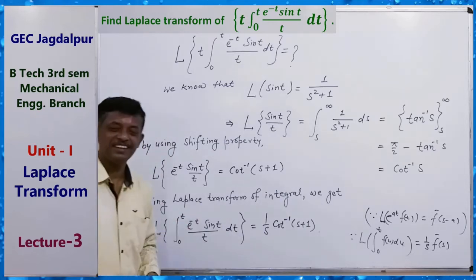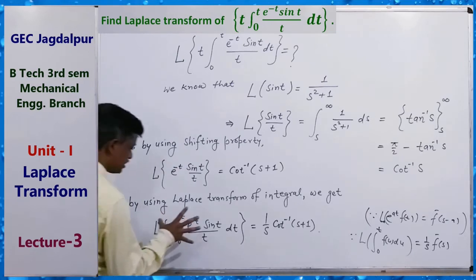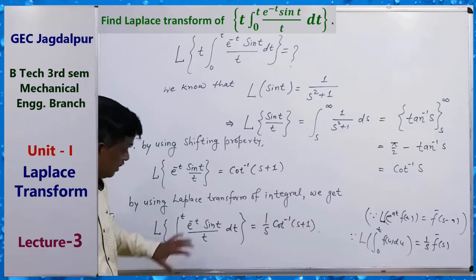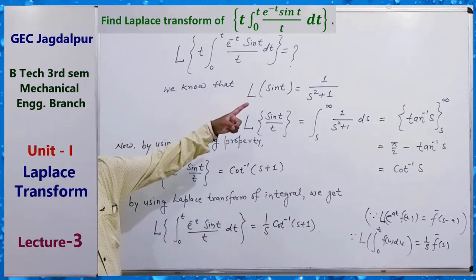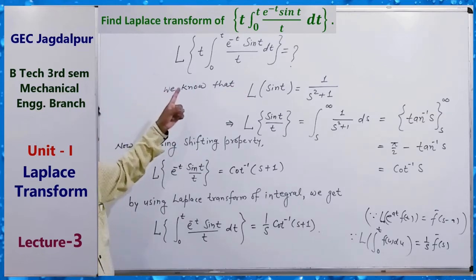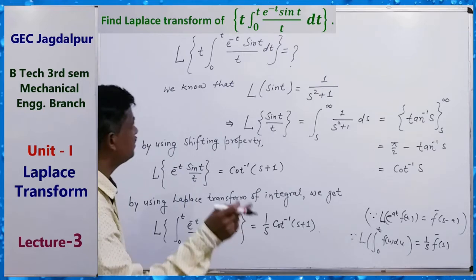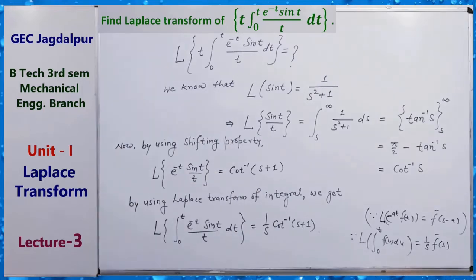Now finally we have to find this. If this is f(t), then we need t f(t), so we use the Laplace transform of a function multiplied by t.